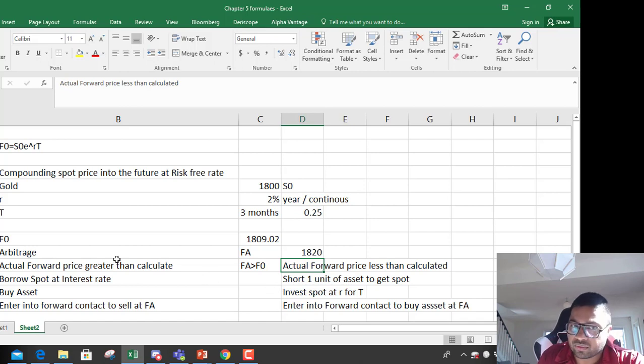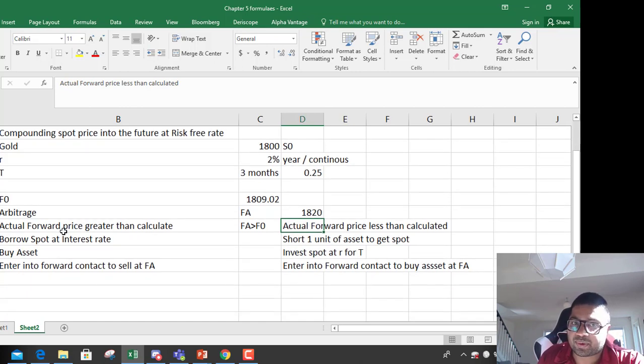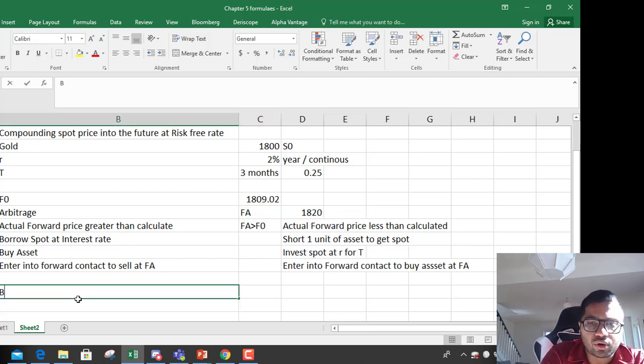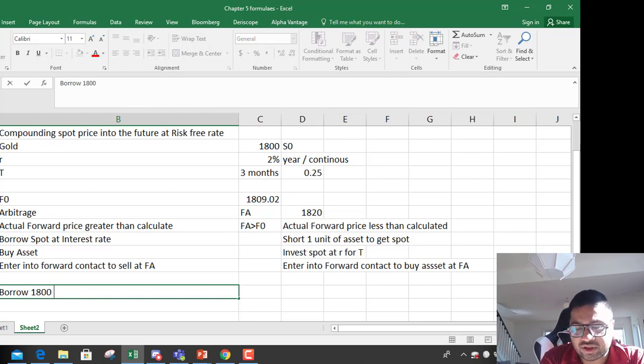Okay, so what would you do? If the actual forward price FA in the market is greater than F0, you can make easy profits. How do you do that? Borrow spot at the interest rate. So you will borrow 1800 bucks, that was the spot, at risk-free rate 2% for 25% of the year, that is for 3 months.